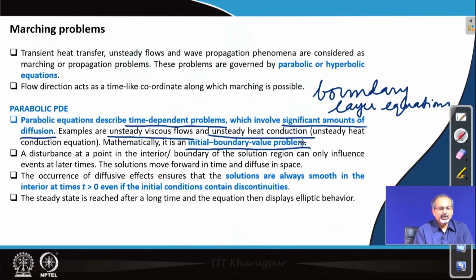And when you look at the solution, you will find that a disturbance at any point in the domain can influence events only at a later point of time. They cannot influence backward in time, but they can influence events forward in time, and they would diffuse the solution in space. So, these are very typical characteristics of parabolic kind of problems.